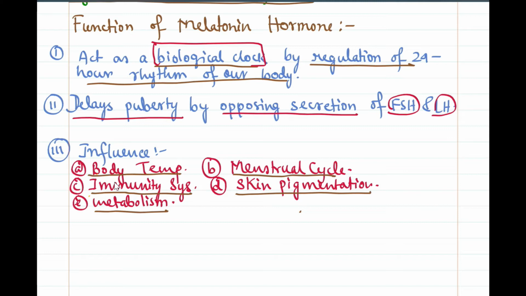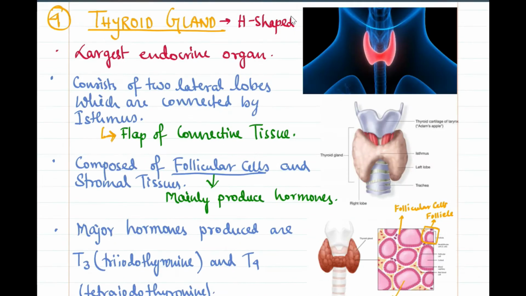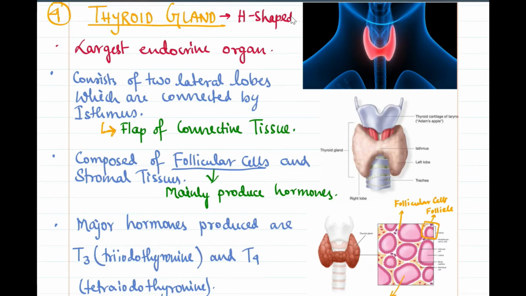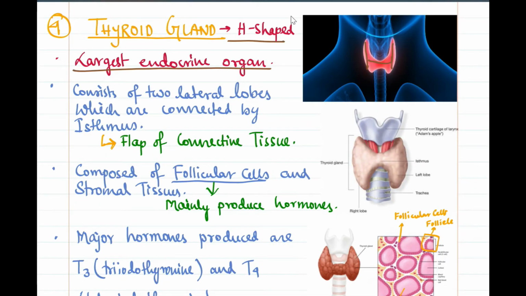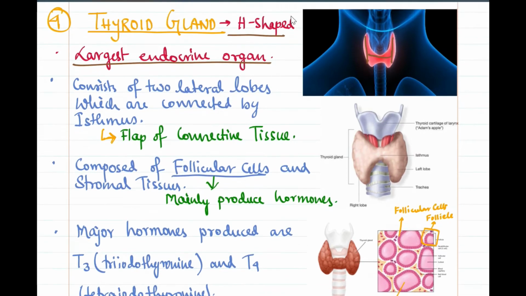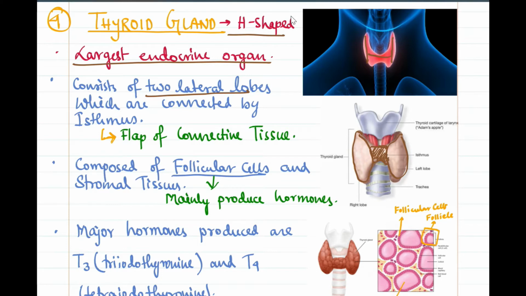Now the thyroid gland is one of the most important glands of our body. It is generally H shaped. The most important point is that it is the largest endocrine organ, or endocrine gland, of our body. It generally consists of two lateral lobes, as we can see here in the diagram. It is the right lobe and it is the left lobe, and they are connected in the tracheal region by a flap of connective tissue which is called the isthmus.